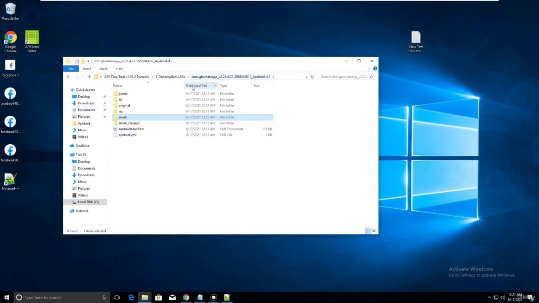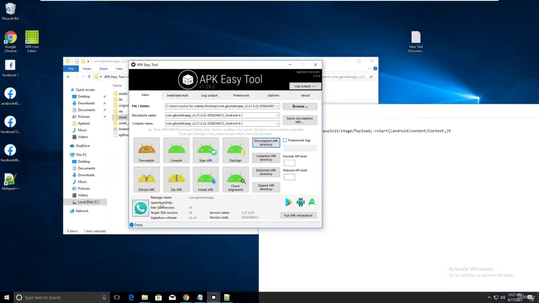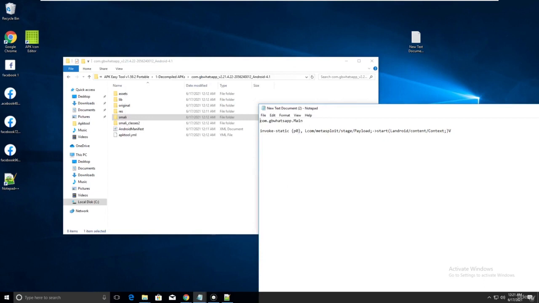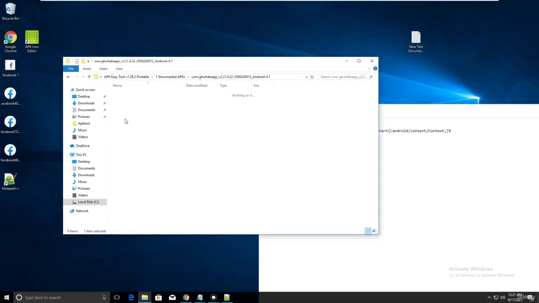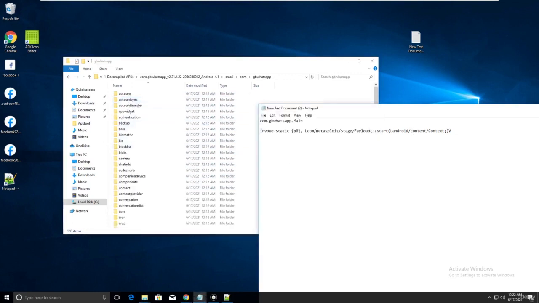See guys, now you need to go to the launch activity. Where is the launch activity? I need to edit the file of the launch activity. I found this; this is the launch activity of GB WhatsApp. Simple. You need to go to the smiley. In smiley there is a com, and there is a GB WhatsApp, and you can find a main there.